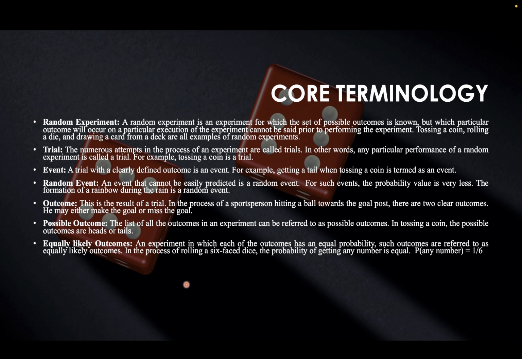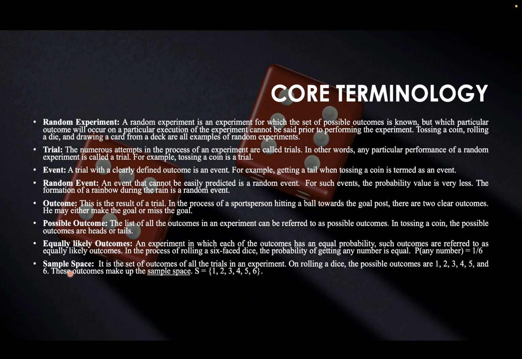Equally likely outcomes. An experiment in which each of the outcomes have an equal probability are known as equally likely outcomes. For example, you're rolling a six-faced die. While rolling a six-faced die, the probability of getting any number is equal. So the probability of getting any number is 1 by 6.